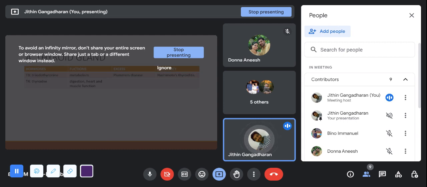Now we have the thyroid gland. The questions will not ask what is T3 and T4. The questions will ask about triiodothyronine or thyroxine. Full names of the hormones are used. Triiodothyronine, tri means three, T3, as well as thyroxine, T4. So what are its functions? Both T3 and T4 help in metabolism.